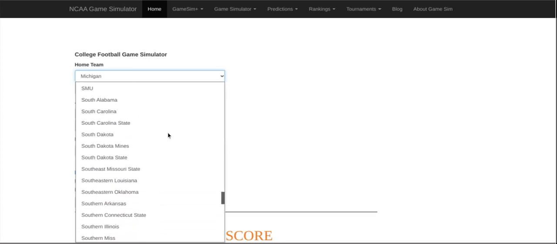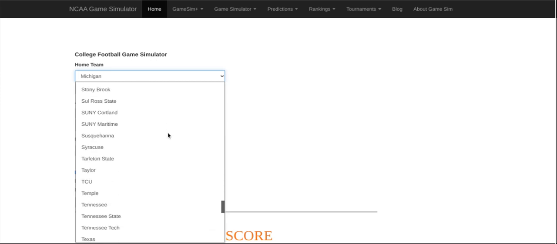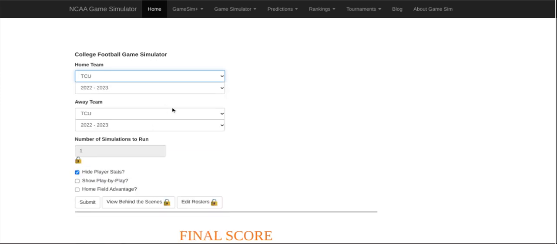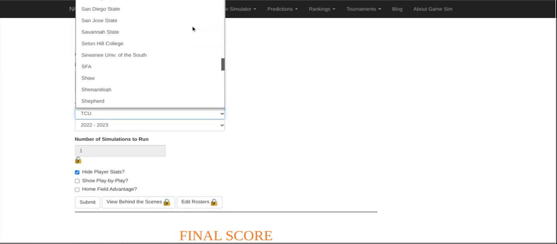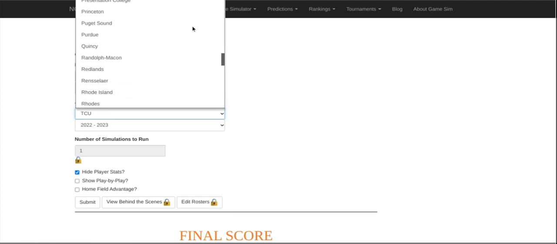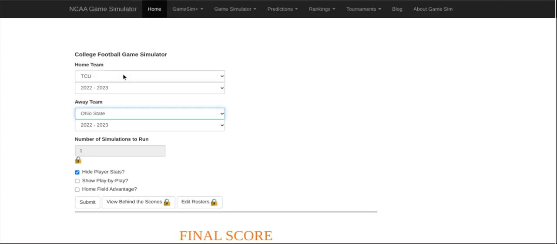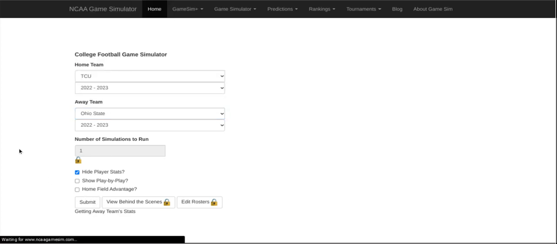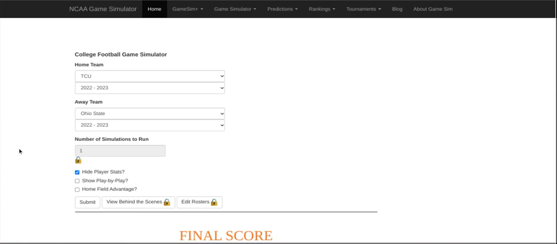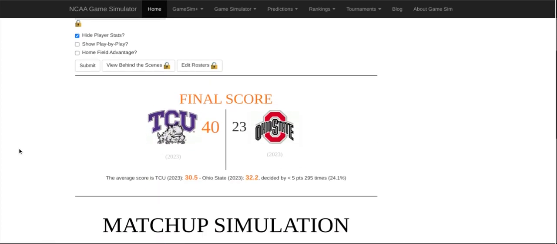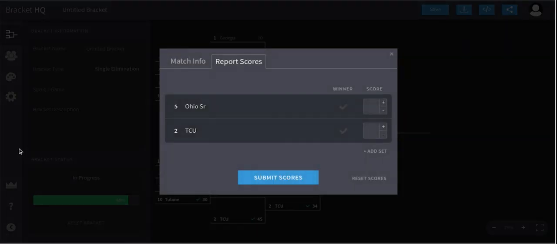So up first, we have the higher seeded team, the TCU Horned Frogs, against the Ohio State Buckeyes. Let's see. Submit the sim, Ohio State versus TCU. Who's gonna win? It's the TCU Horned Frogs. A high score of 23-40.